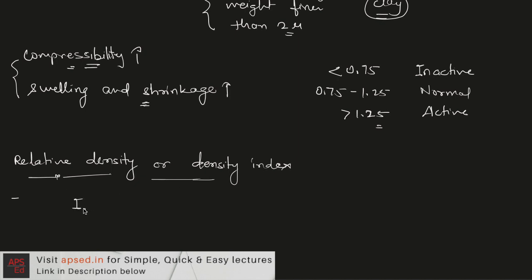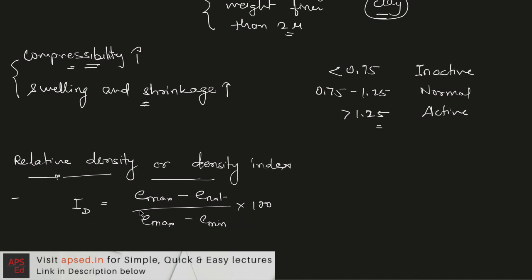So we define relative density as the difference of void ratio. So in the numerator we take the maximum void ratio minus the natural void ratio, and in the denominator we have maximum minus minimum void ratio, times 100 for expressing it in percentage.